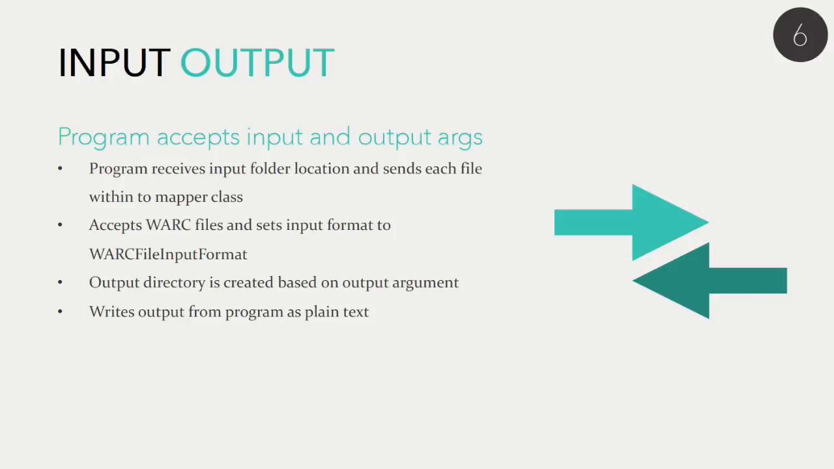And the output directory that is created from the argument cannot exist. It's just a part of the program that the output destination that's passed to it cannot exist. It writes the folder and then writes the output from the program as plain text.